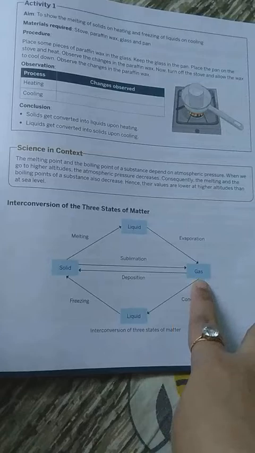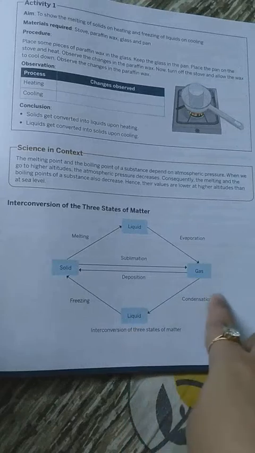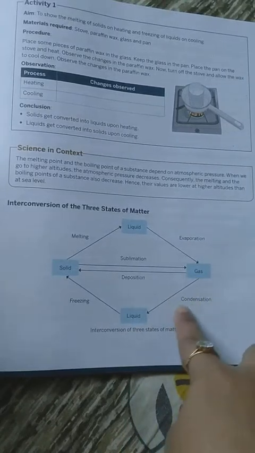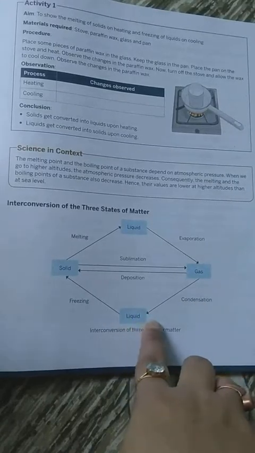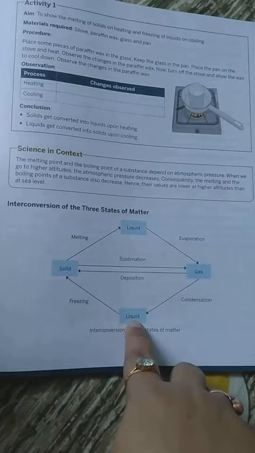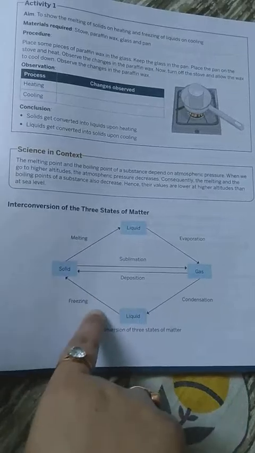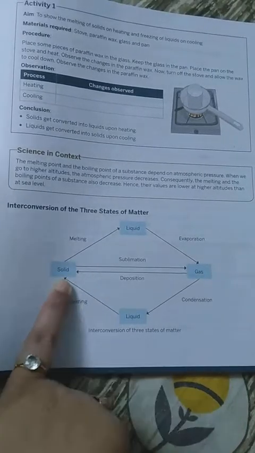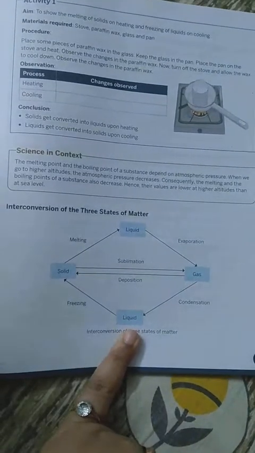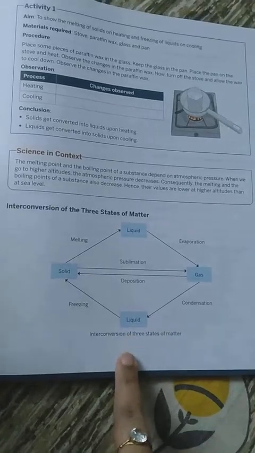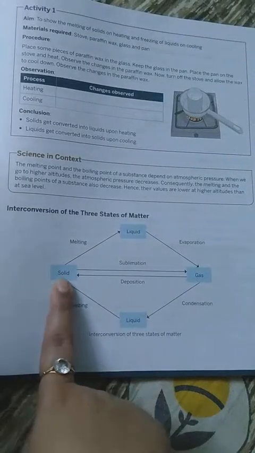At that time they come to the state of liquid, and this process is known as condensation. Now, when we decrease the temperature more from the liquid state of matter, what happens is known as freezing, and that leads back to the solid state of matter. So when we decrease the temperature more from a liquid, it gets converted into the solid state of matter.